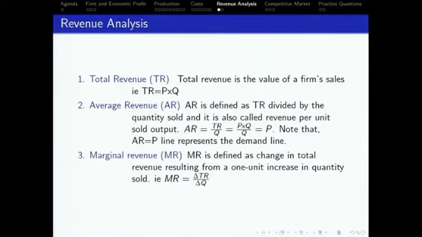So why is that? Okay, I'll go back to page 5. Oh, page 5. So here it is. By definition, total revenue is nothing but the price that you're charging and the output that you're selling, that is price times quantity, right?